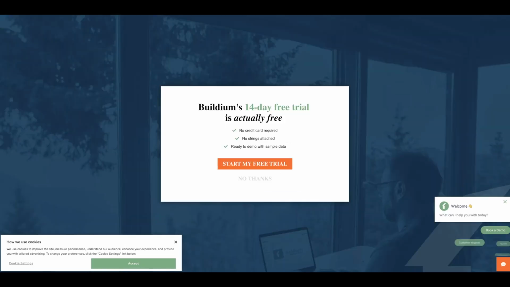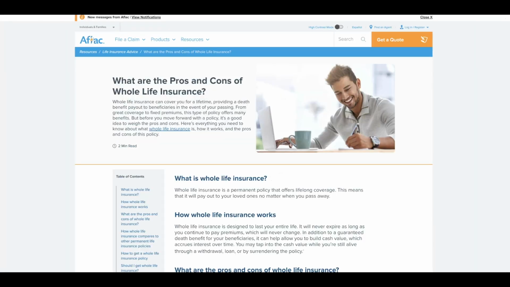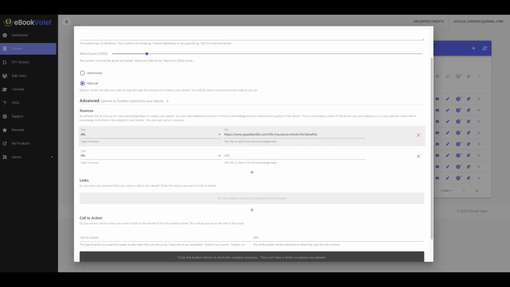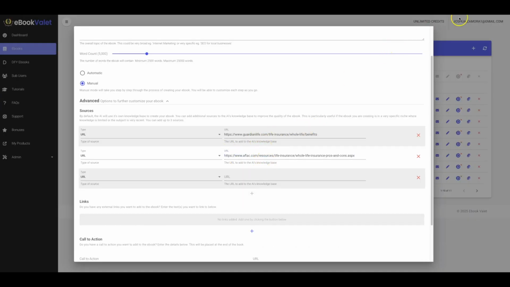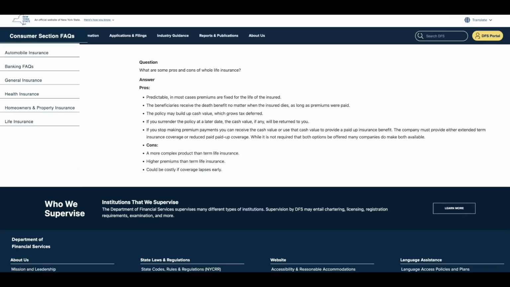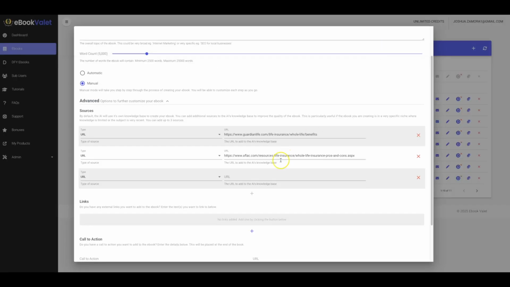Now what this is going to do is actually take the information from these different sources and write the ebook around there. So if there is a specific YouTube video that has some great information, you can put that in here. If you have a blog post that you want to turn into an ebook and has amazing information, you can put that in here. If you see a Reddit thread that has a bunch of great information around whole life insurance, you can put that in here.